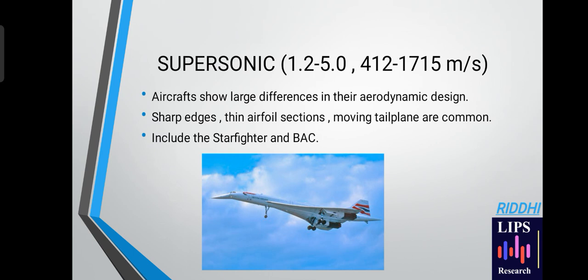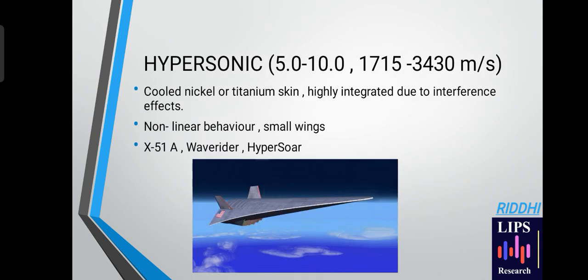Supersonic Mach flow ranges from 1.2 to 5.0 Mach number, with a speed of 412 meters per second to 1715 meters per second. These aircraft show large differences in their aerodynamic designs. They have sharp edges, thin airfoil sections and moving tail planes. These include the Starfighter as well as the BAC. Here we can see the edges are sharp and the airfoil sections are very thin.